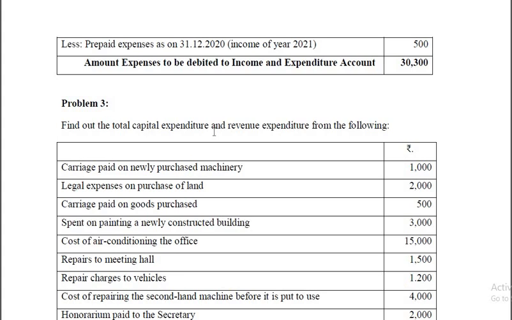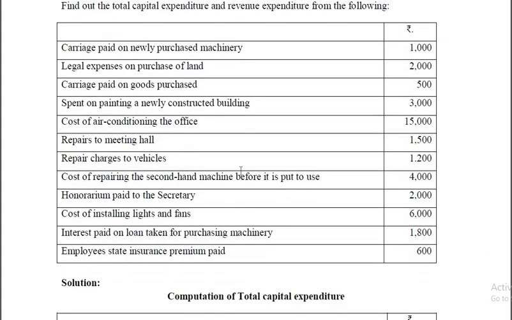Find out the capital expenditure and revenue expenditure from the following. Carriage paid on newly purchased machinery. It is on fixed asset. Any expenses incurred for bringing the asset into the business should be capitalized. That's a capital expenditure and not revenue. That's not recurring in nature. Whereas carriage paid on purchase of goods is revenue expenditure.